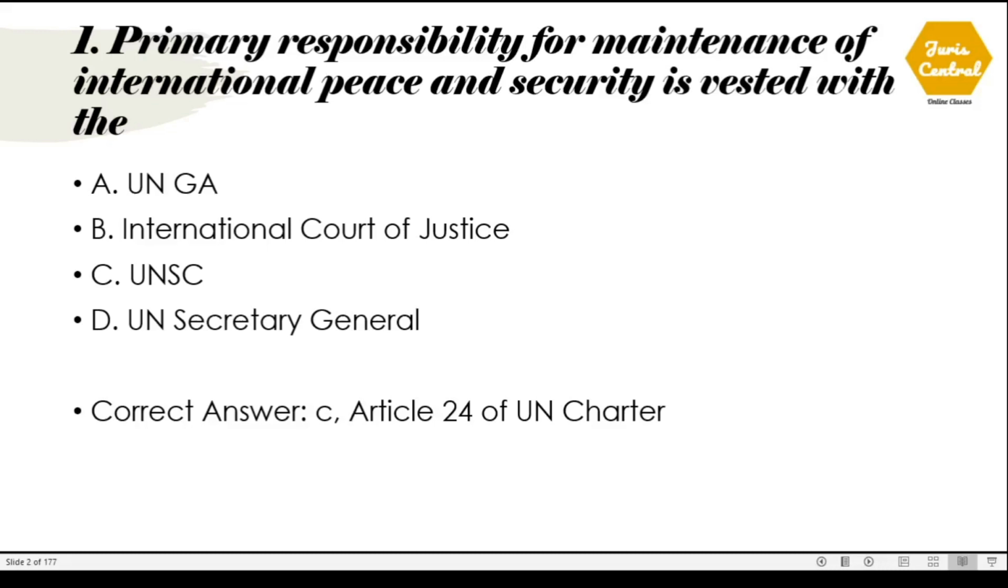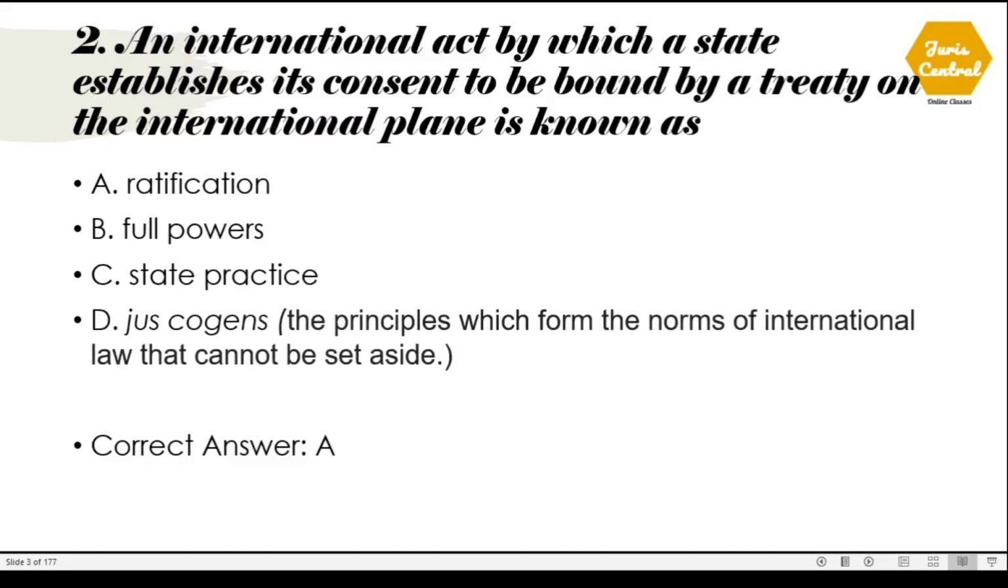Primary responsibility for maintenance of international peace and security is vested with the. The correct option is option number C, that is United Nations Security Council, and it is given under Article 24 of the UN Charter. Question number 2. An international act by which a state establishes its consent to be bound by a treaty on the international plane is known as. The correct option is option number A, which is ratification.